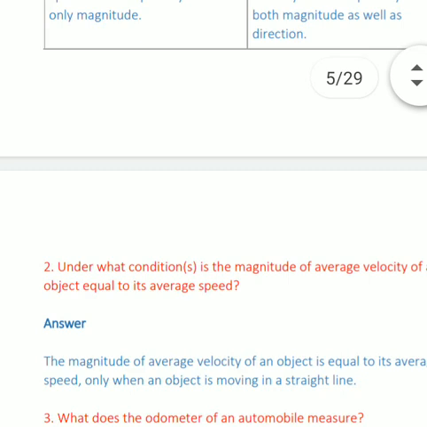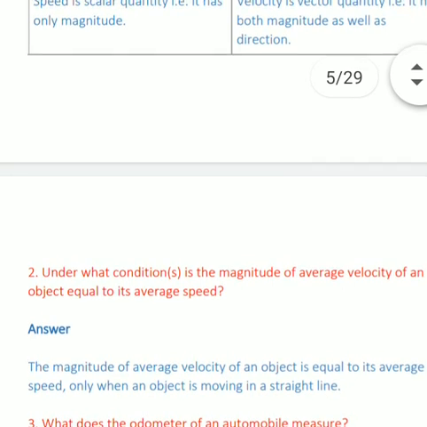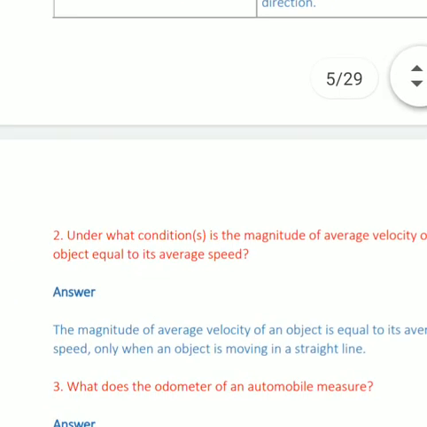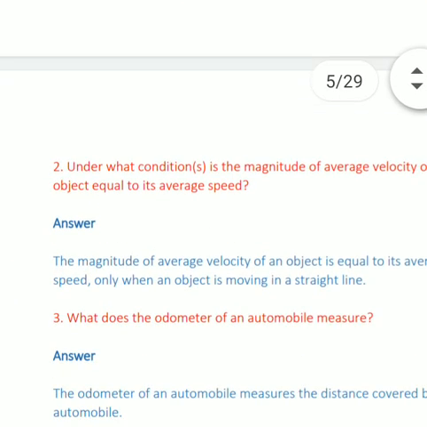In the case of speed, it is a scalar quantity because it has only magnitude, and velocity is a vector quantity because it has both magnitude as well as direction.